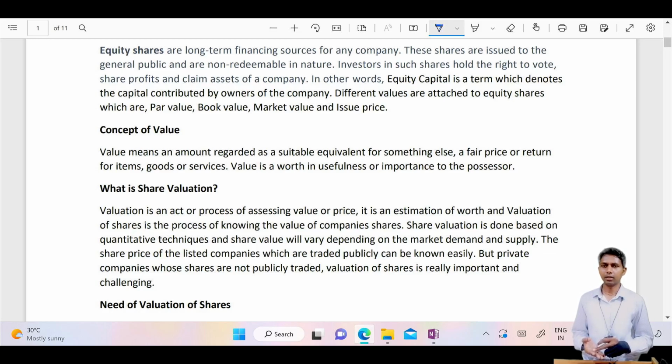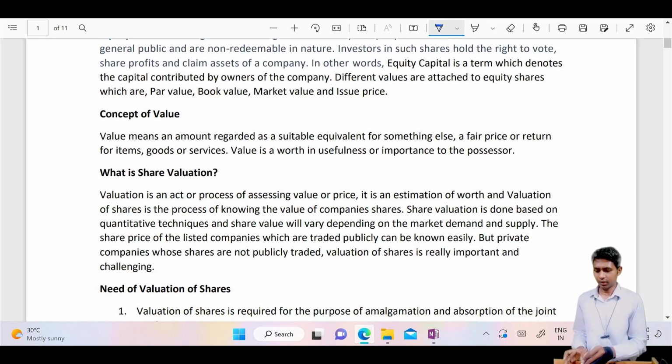So many types of values you will find. But here par value, then after that we can say discounted value, premium value. These are types of values. But in this chapter we are going to calculate the value, and that will become calculated value.